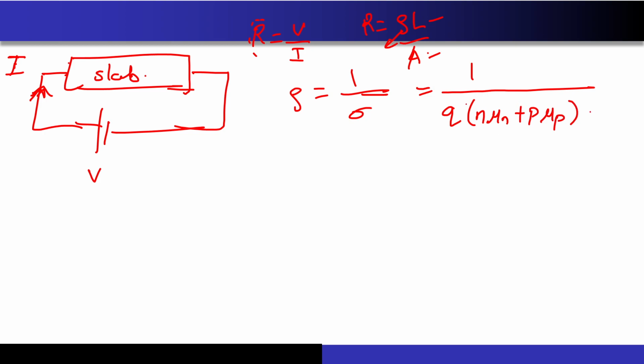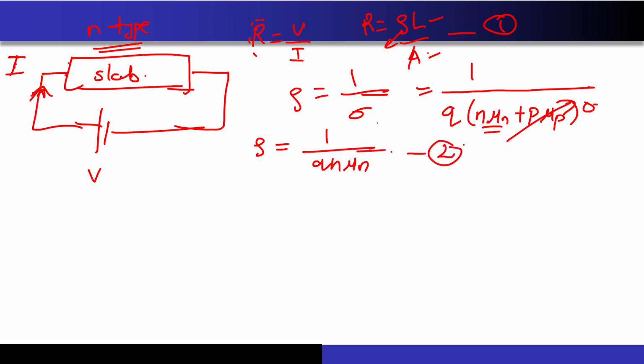But for a particular slab, let's say I am taking only one slab and it is N-type doped, I make the second term 0 because N times mu N will be much greater than P times mu P. So I have brought the resistivity in terms of the conductivity. This is equation number 1, and this is equation number 2. I want to relate the mobility with the resistance, because this is the experiment that I have done, correct?